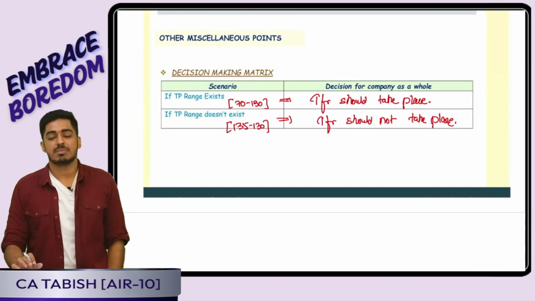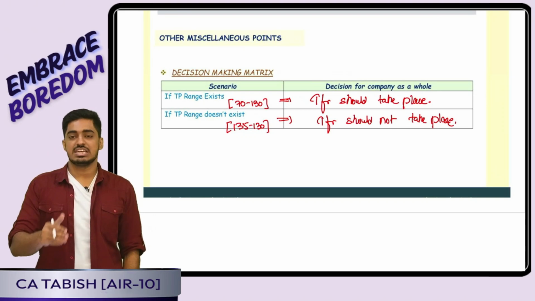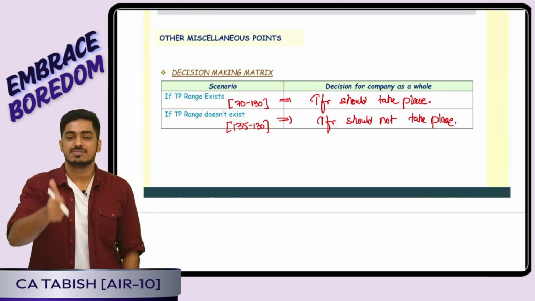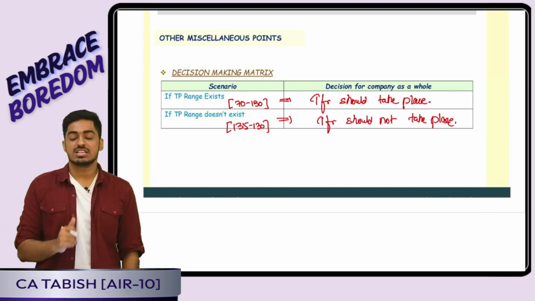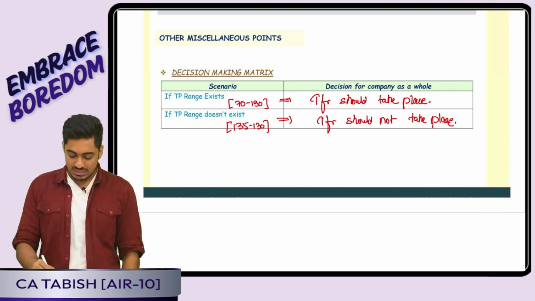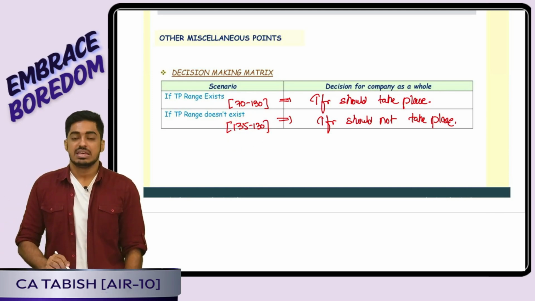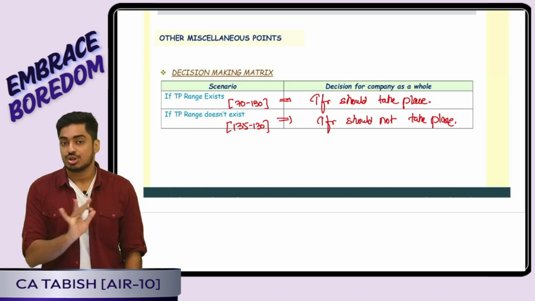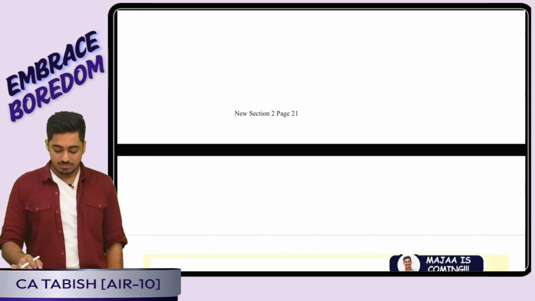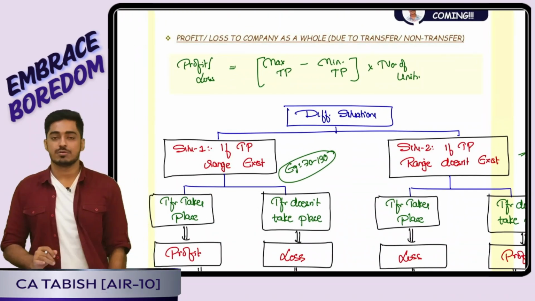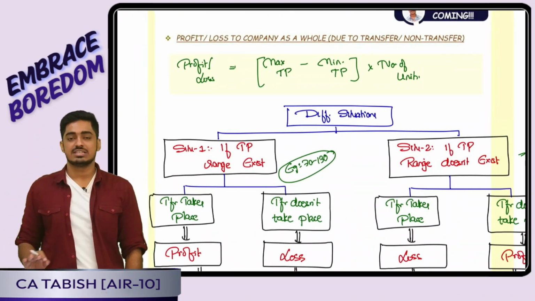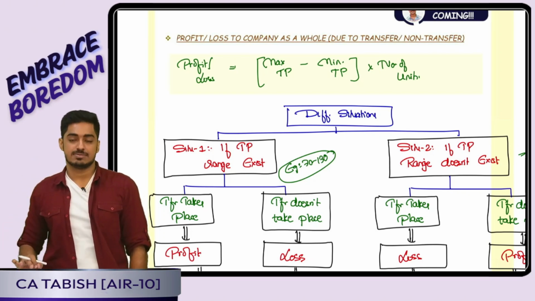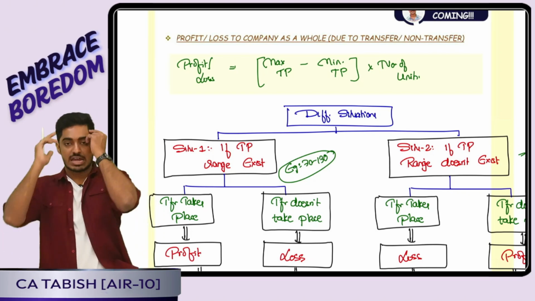Yes, other miscellaneous points. Decision making matrix: if transfer pricing range exists, that means ideally for the company, transfer should happen. If transfer pricing range does not exist, that is 135 to 130, one example, that means whether transfer should happen, it should not happen. Is this clear, everyone? Then we have told a shortcut formula to calculate profit. Yes, I can calculate profit in one single step. It is maximum transfer price minus minimum transfer price into number of units transferred. Now, whether it is profit or not, that we have to think.